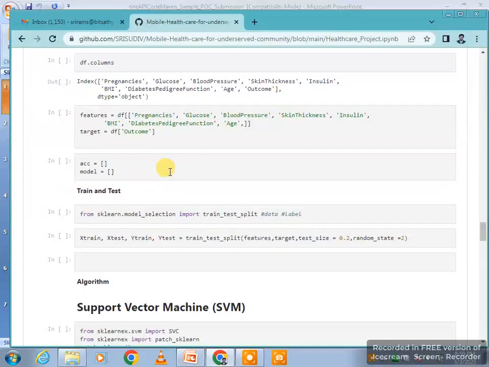Then I split the data into test and train using 2 variables. Here I am using x_train and y_train, with 2 variables, features and target.